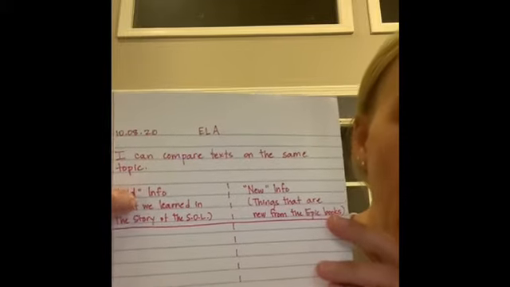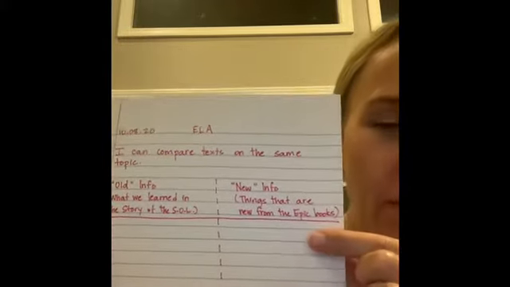All right, so you guys have your paper set up, and you'll notice that it says old info and new info. What I mean by that is after you've read the old story, the story we read first, when you're reading the new stories, I want you to be thinking about what you read that you already know from the first text and what you read that's brand new information.